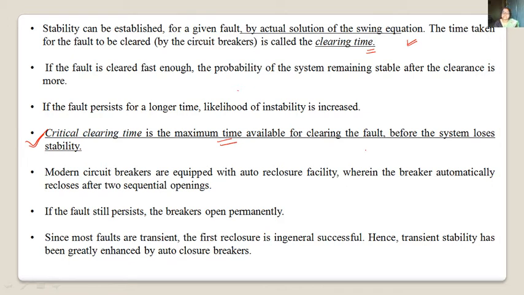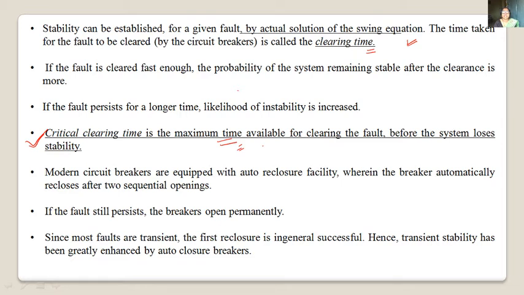In transient stability, this is very important. We need to find out the clearing time or critical clearing time. Critical clearing time is the maximum time available for clearing the fault. If the fault gets cleared before that clearing time, the system is stable. If the fault is not cleared within that given time, the system will become unstable.